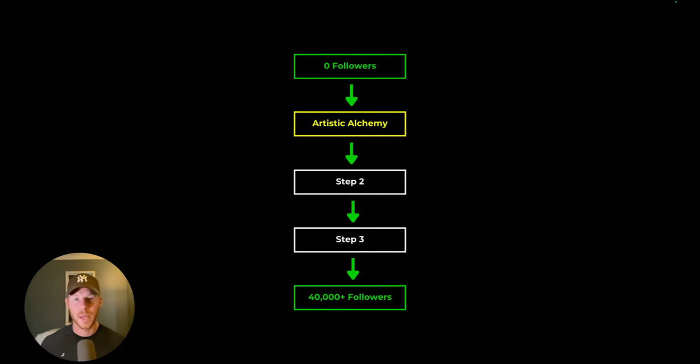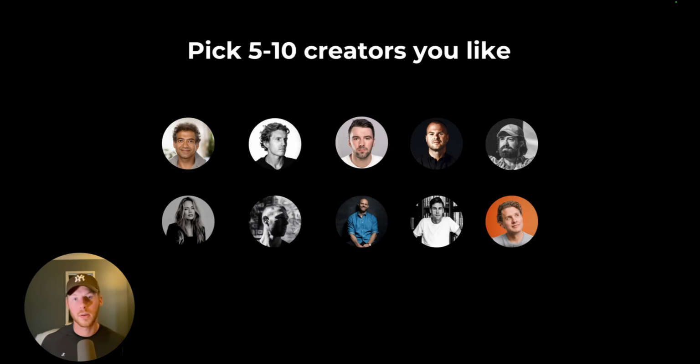Artistic alchemy is basically taking from multiple sources that you like and then combining it with your own story, your own personality and your own ideas, and then turning that into something new. And in order to do this, we need to start by picking 5 to 10 creators that you like. So in my case, these are the creators that I really like. There are more, but these are some of the ones that I like the best. And I want you to do this as well. Make a list of 5 to 10 creators that you aspire to be like, whose content you really like, because you need this for the next step.